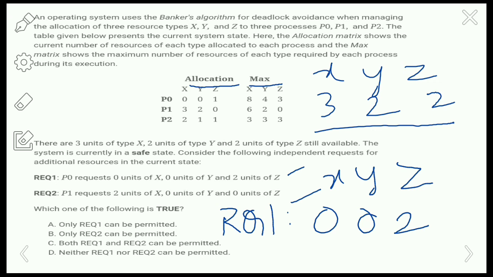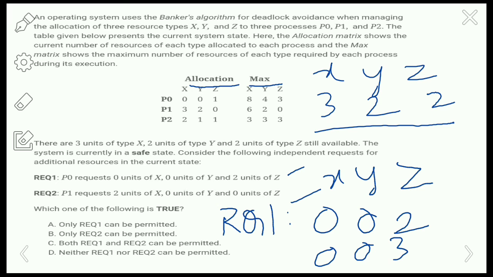Additional resource means that already some resources are allocated in the given table, and additionally it is requesting these resources. If we add this request 1 to P0, since these requests are coming from P0 only, then it will be 0 0 3.